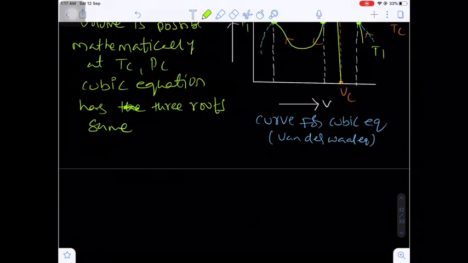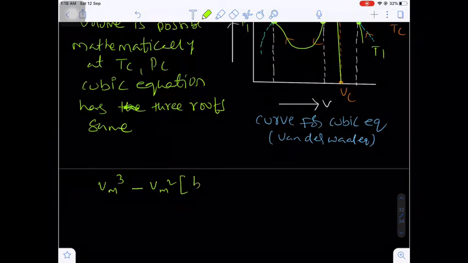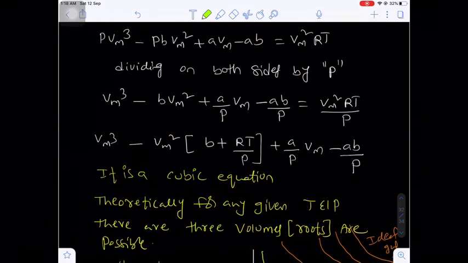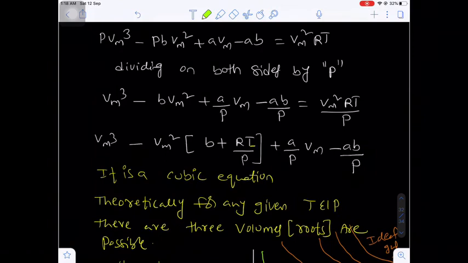Now here: Vm³ minus Vm² (b + RT_c/P_c), where instead of T I am writing Tc and instead of P I am writing Pc, because at critical condition the temperature should be critical temperature and pressure should be critical pressure.